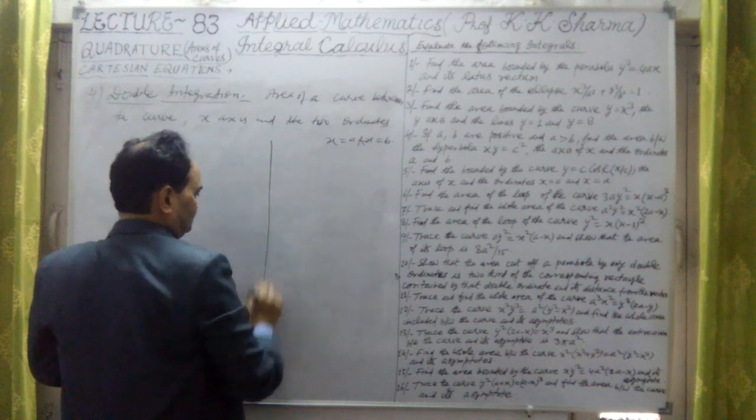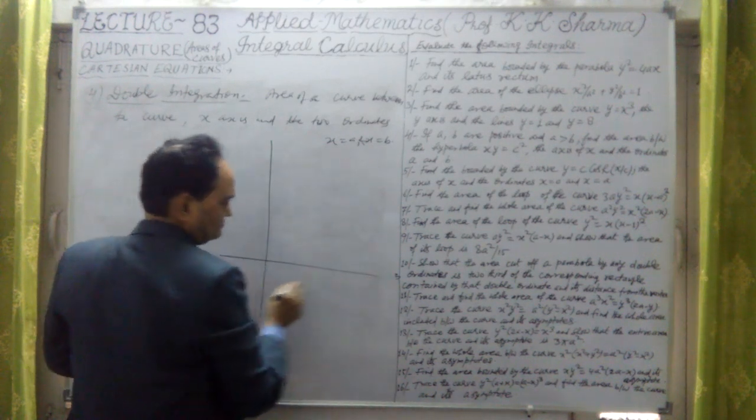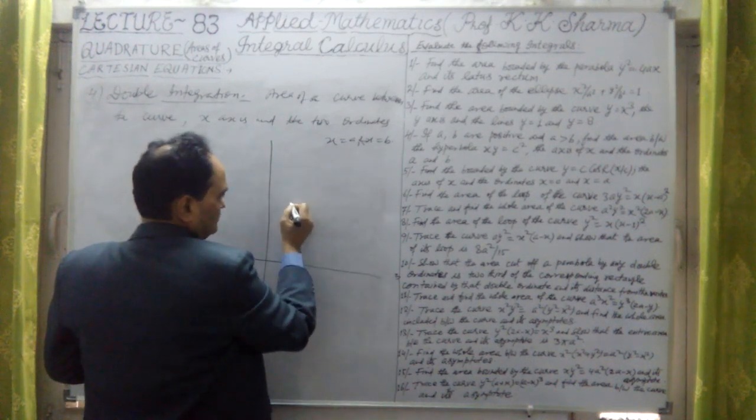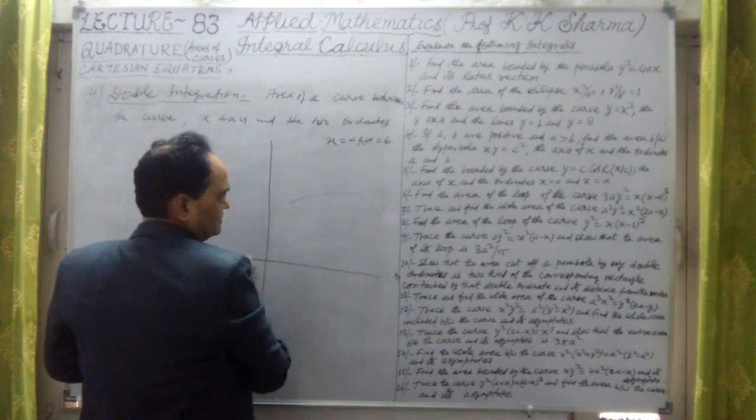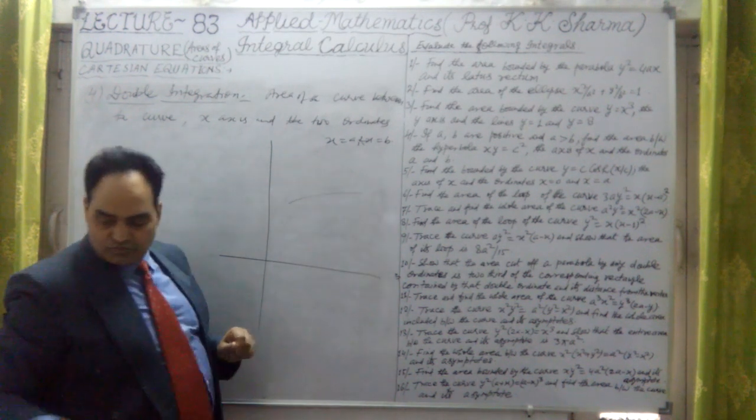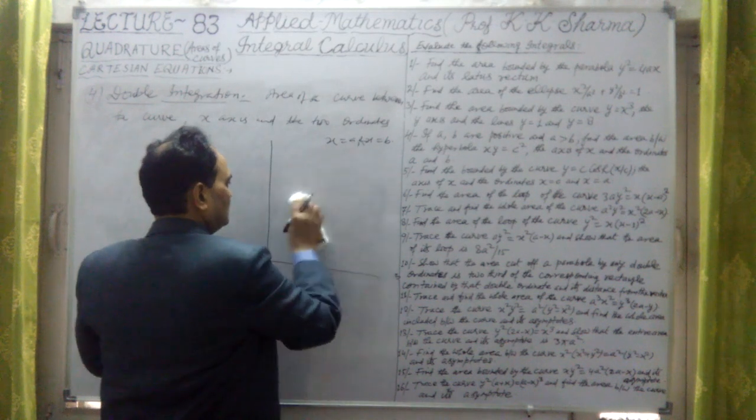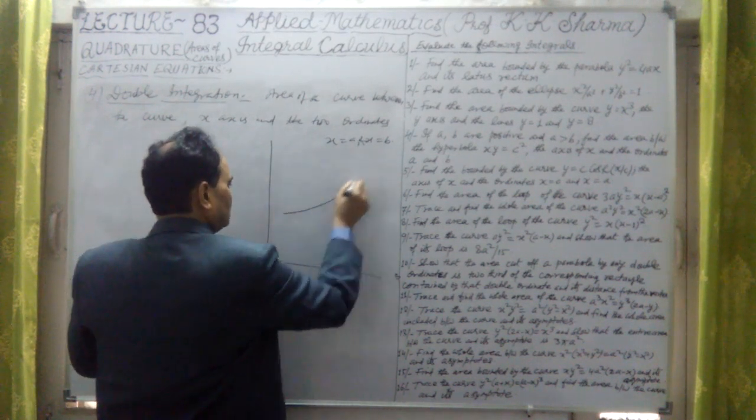So what do we do? Let me take the curve here, or we can take the continuous curve like this.